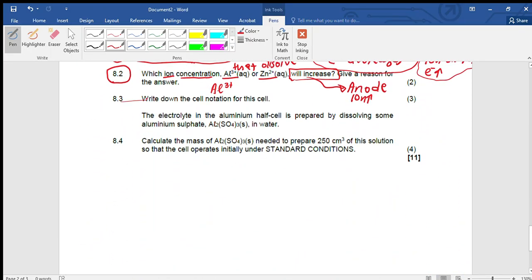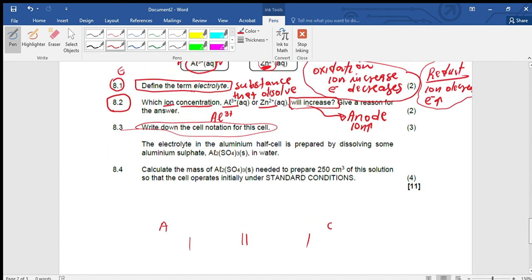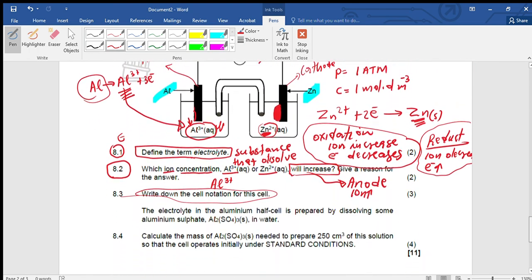Cell notation. That is the cell notation. When we write the cell notation, you need to have a salt bridge. On this side we write the anode, on this side we write the cathode. This is the salt bridge. At the anode we have aluminium. Then at the salt bridge we write the ions, the ions of the anode.